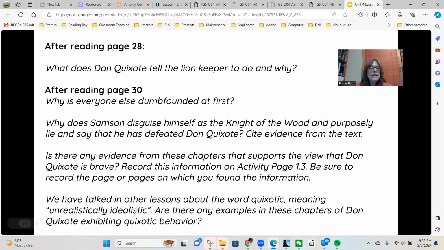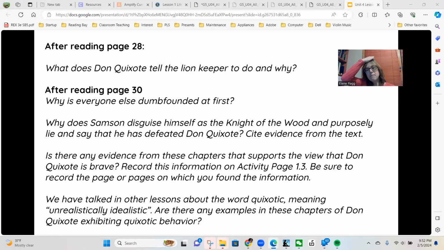Okay, so then let's look, we have talked in other lessons about the word chaotic, meaning unrealistically idealistic. Are there examples of these in chapters of Don Quixote exhibiting chaotic behavior? And just think for a moment.